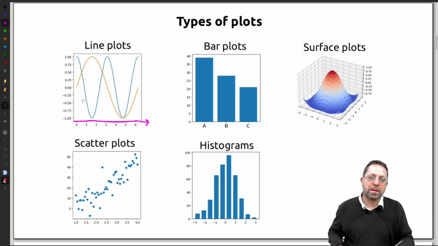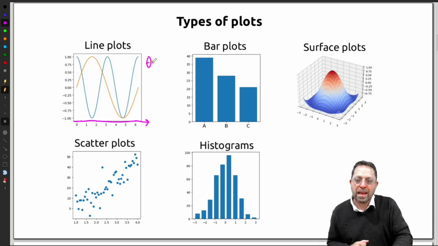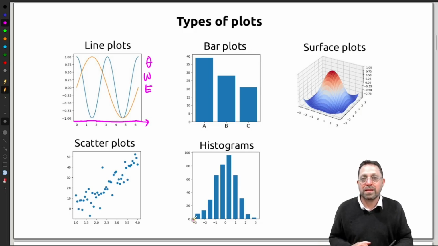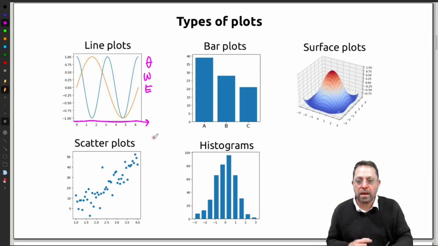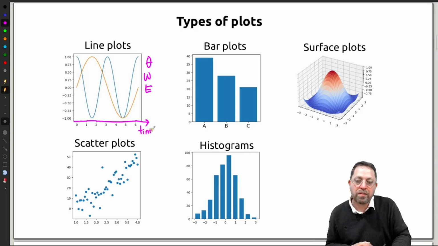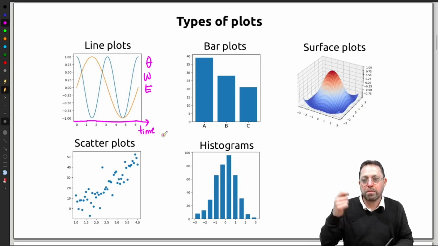A good example of this is the example from the last video where we had the angle, the angular speed, and the energy of the pendulum. These three quantities depend strictly on time, and so they're a function of time. So you can plot them with a line plot.